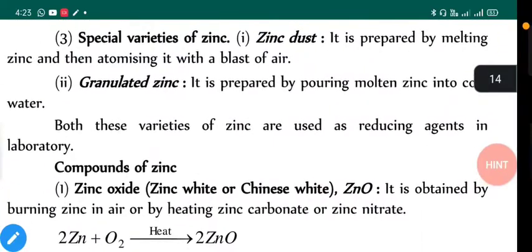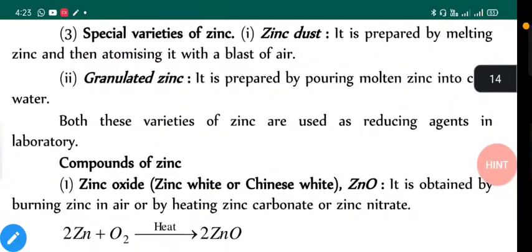Now a special variety of zinc, zinc dust, is prepared by melting zinc and then atomizing it with a blast of air. Atomizing means we are collecting the finely divided powdered form of the given compound. So simple thing, first we have to vaporize or melt something, and then we try to cool it down so you can get it in powder form. So it is called zinc dust.